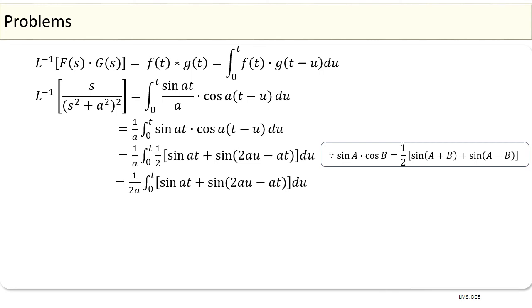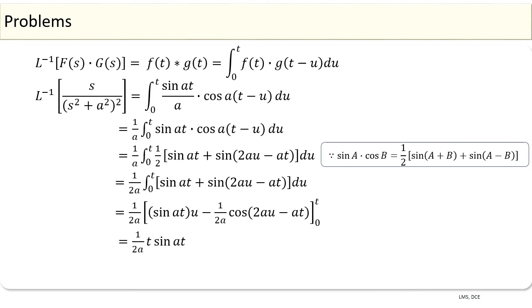By integrating with respect to u, we have 1 by 2a times of sin at into u minus 1 by 2a into cos of 2au minus at to the limit 0 to t. By applying upper and lower limit and by simplifying, we have 1 divided by 2a times of t into sin at.